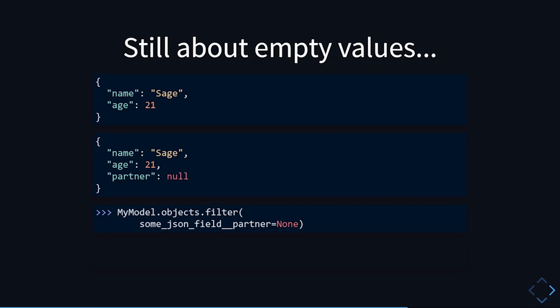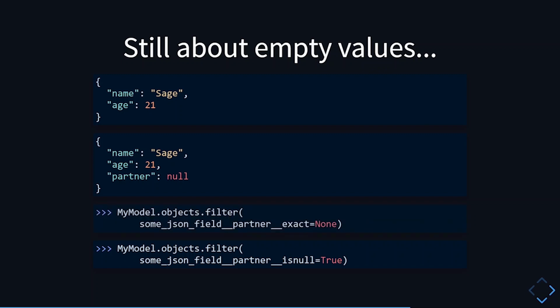If we were querying for SQL nulls, we would use the isnull lookup, and that's exactly the case here. So if we want to query for missing keys, we use the isnull lookup. The exact lookup with the None right-hand side value is used to query JSON null values.